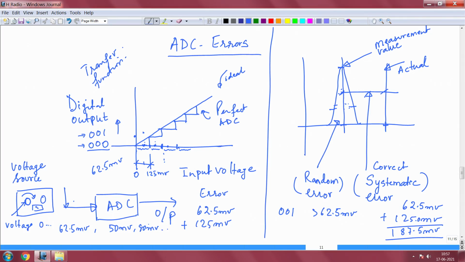To some extent you can say that that additional point will come periodically after every 125 millivolt. Now, go back to this picture, to the right side picture. This clearly is a systematic error, right. You have a systematic error. That systematic error can be easily corrected.